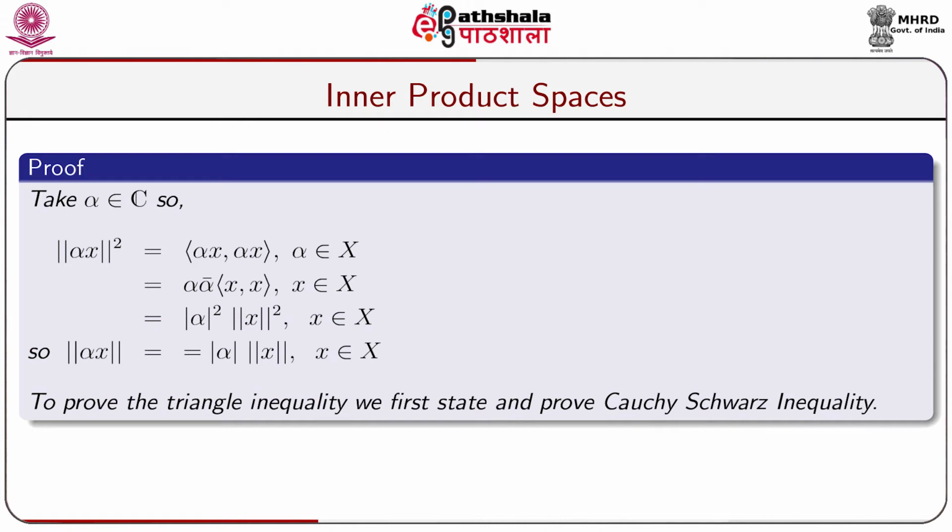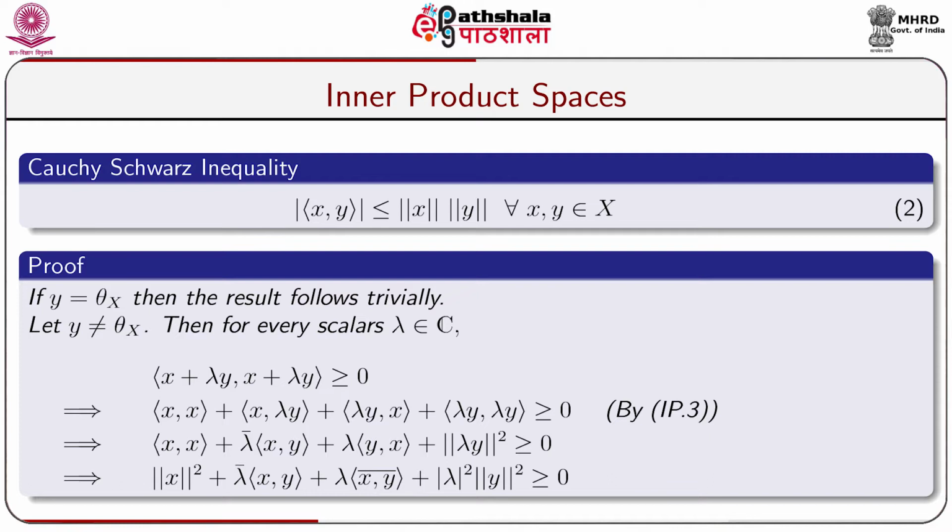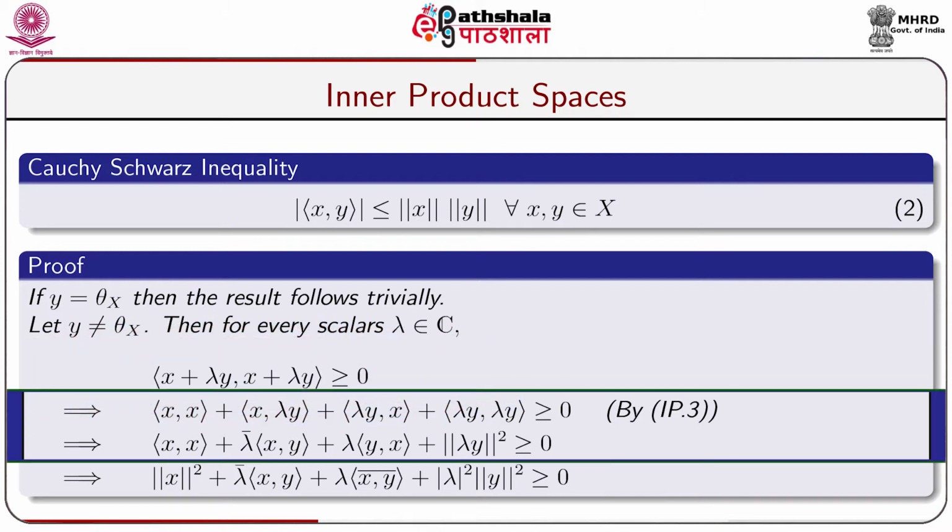To prove the triangle inequality, we first state and prove the Cauchy-Schwarz inequality. The Cauchy-Schwarz inequality says that modulus of inner product (x, y) is less than or equal to norm x into norm y for all x, y belonging to X. The proof goes below. If y is equal to the zero vector of X, then the result follows trivially. If y is not a zero vector, then for every scalar lambda belonging to C, the inner product (x plus lambda y, x plus lambda y) is always greater than or equal to 0, which on simplification gives (x, x) plus (x, lambda y) plus (lambda y, x) plus (lambda y, lambda y)